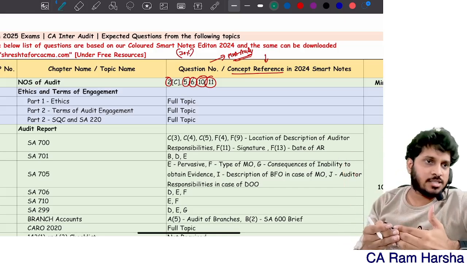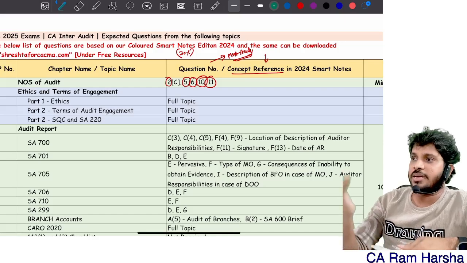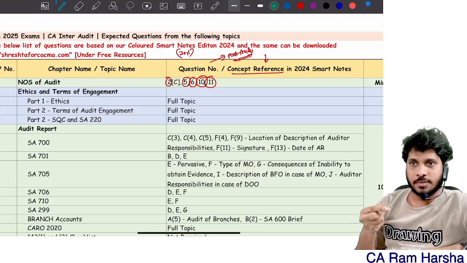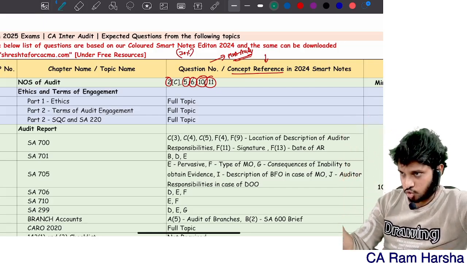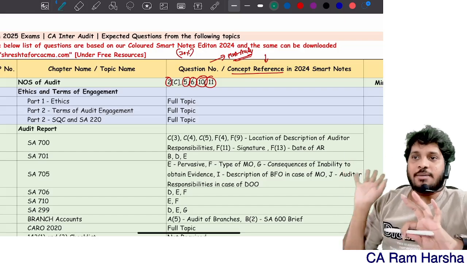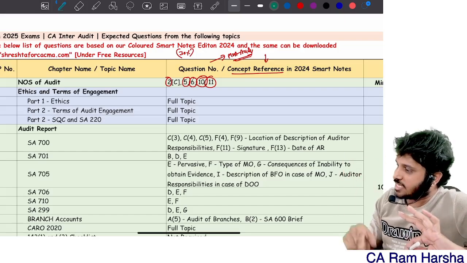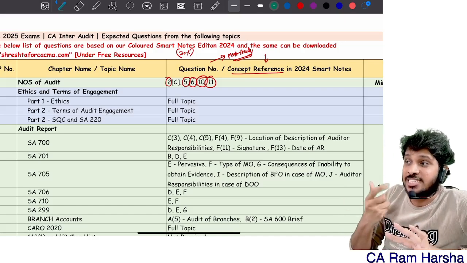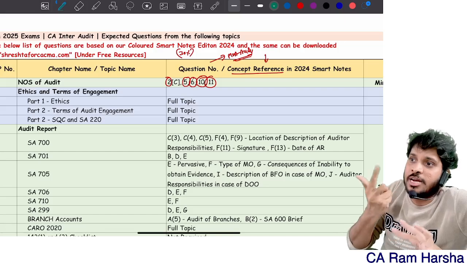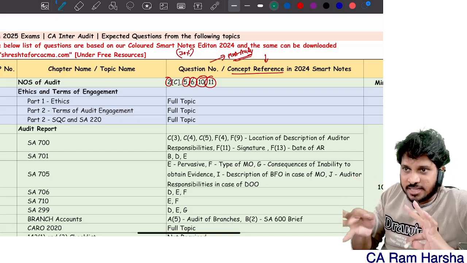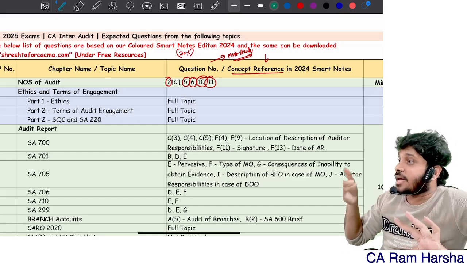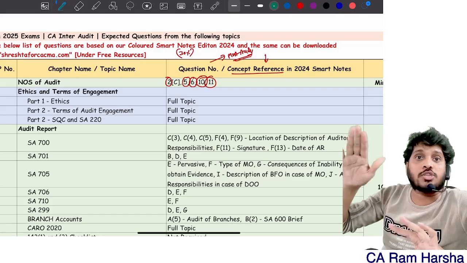When a paper setter is setting the paper, he will be given the material, the past exam questions, MTPs, RTPs, all that. He can pick from any source. If you are the examiner, tell me, will you test in this way? "Since it was asked last time, I will not test this time." You will test the question that you feel is important. If you think that question is important to be tested, you will test that, whether or not it came in the last attempt. There is no such rule.